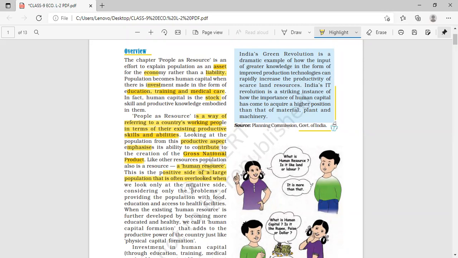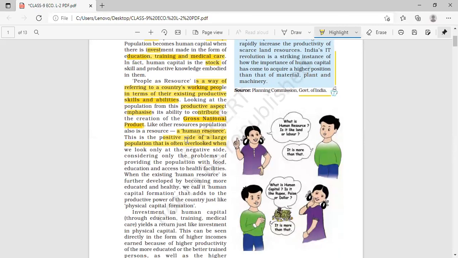And negative side हम देखेंगे, तो negative side हम क्या सोचेंगे? अरे इतना ज़्यादा population है country की, the things are becoming scarce: scarcity of land, scarcity of water, scarcity of other resources just because of the large population. So this is the negativity of overpopulation. And if we see the positivity of the large population, we will find that, oh, large population is there, no problem, it will be helpful or beneficial for the country's economic growth. ज़्यादा से ज़्यादा काम करने का हमको population, human beings मिलेंगे. I hope the negativity and positivity is clear here about the population.